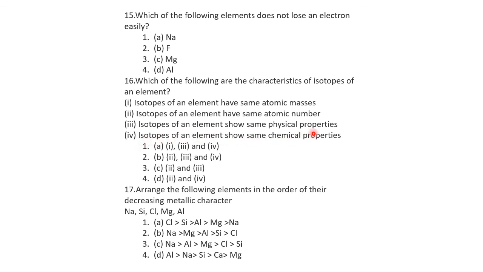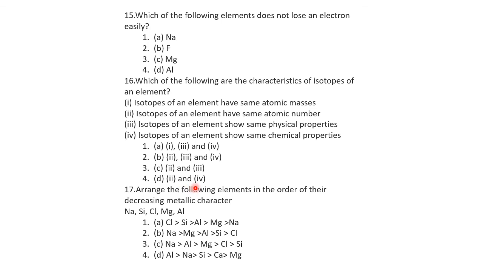Yes, because when the atomic number is the same, the configuration is the same, so they show the same chemical properties. So same atomic mass is wrong, same atomic number is correct, same physical properties is wrong, same chemical properties is correct. So 2 and 4 is correct. Option D.